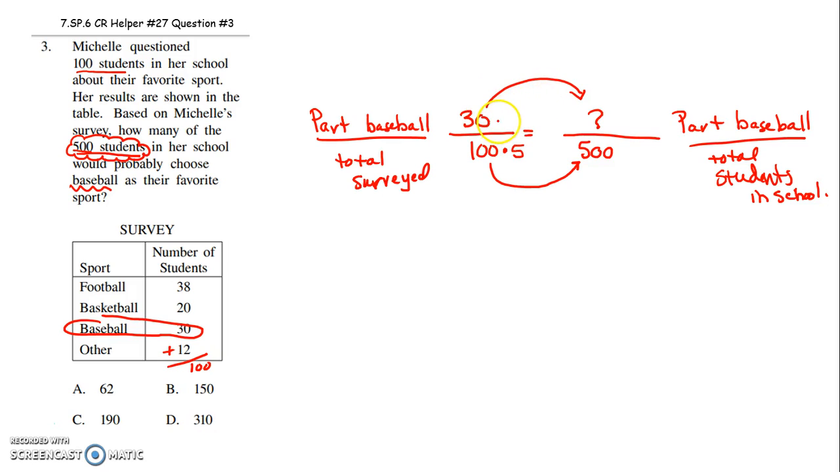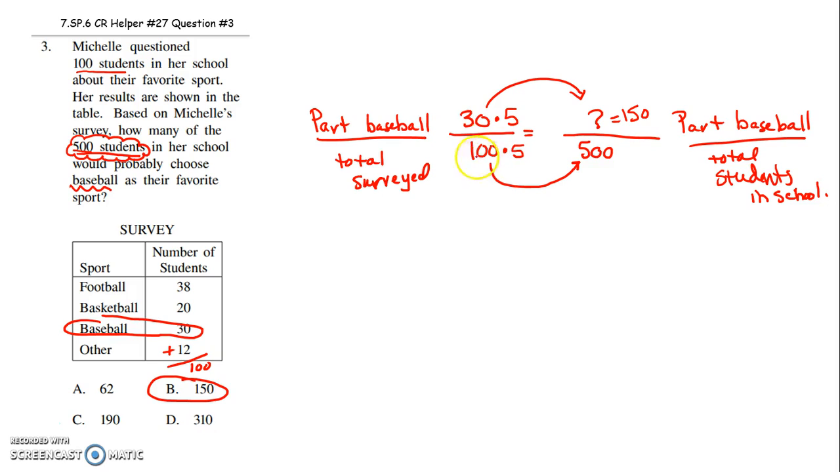So how do I get from 30 to my final answer? I multiply by 5. Numerator and denominator, fancy form of 1. It creates an equivalent fraction. 30 times 5 is 150. So you would predict 150.